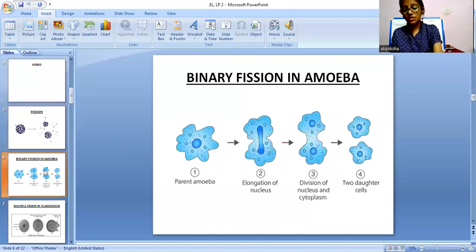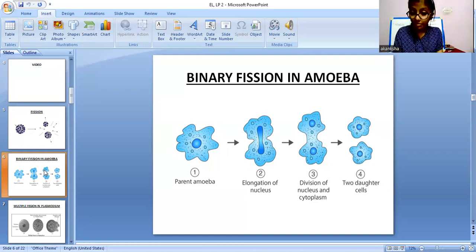So yes, this is an amoeba. Here you can see the first one is the parent amoeba. The nucleus in between starts to elongate, it starts to stretch. When it stretches, it breaks into two single individual nuclei. As you can see, this and this. These are the two single nuclei, right?